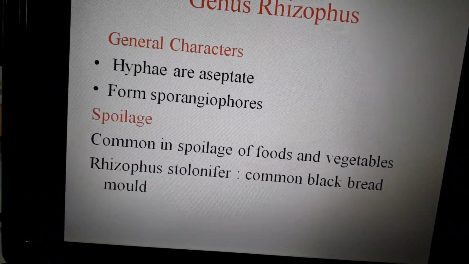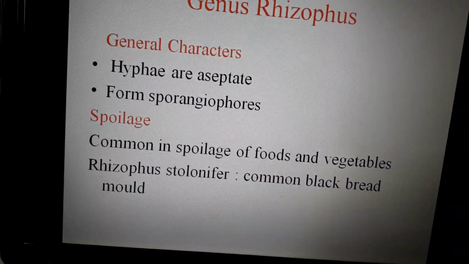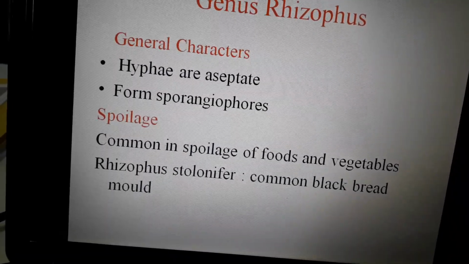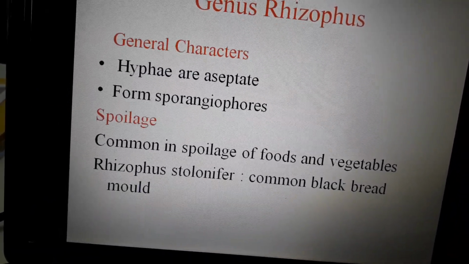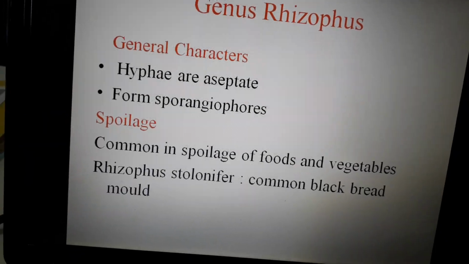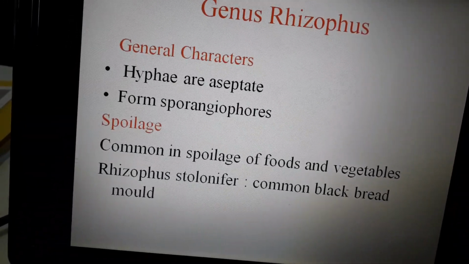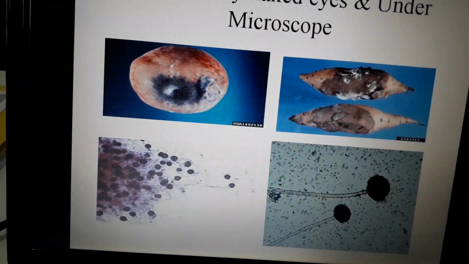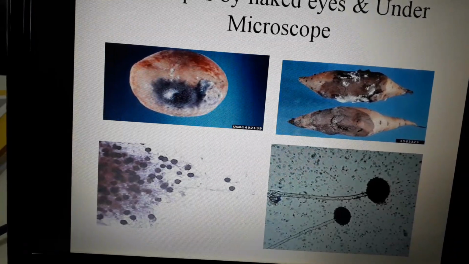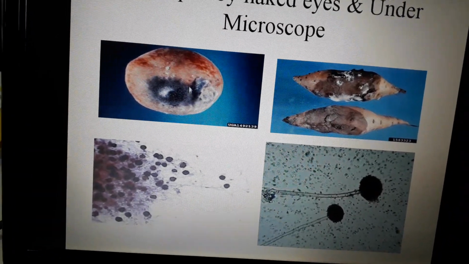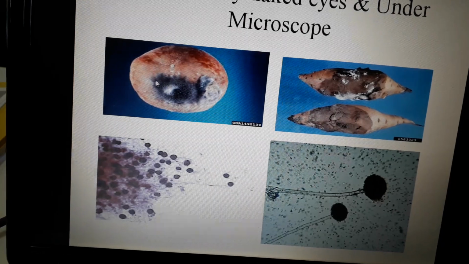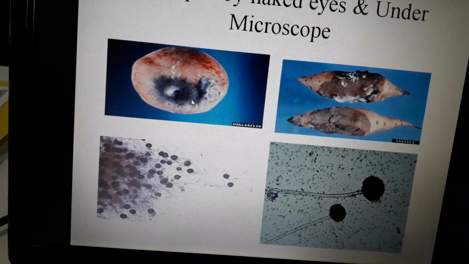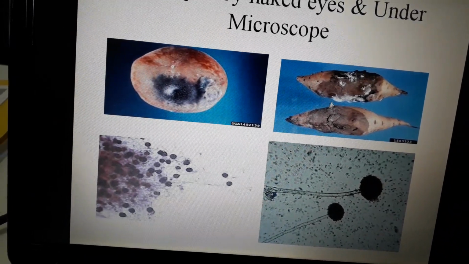The species which you can see on bread, on fruit, on food, is Rhizopus stolonifer. It is commonly known as black bread mold. These organisms are responsible for the spoilage of your bread. When we use this word, it means it is a black colored mold, so it will show black coloration. As you can see, this is also a black coloration.